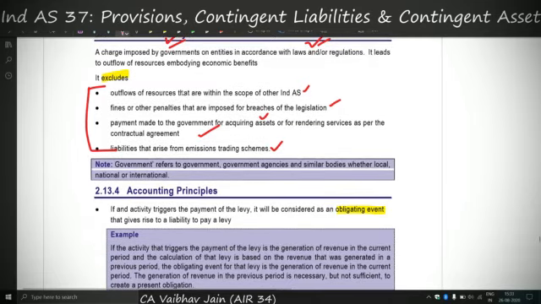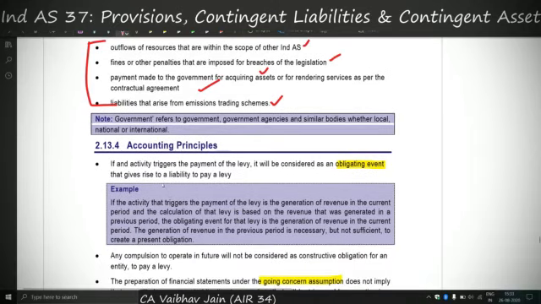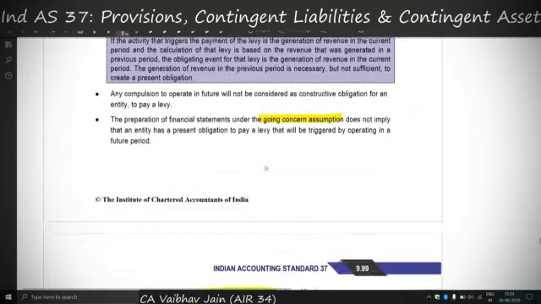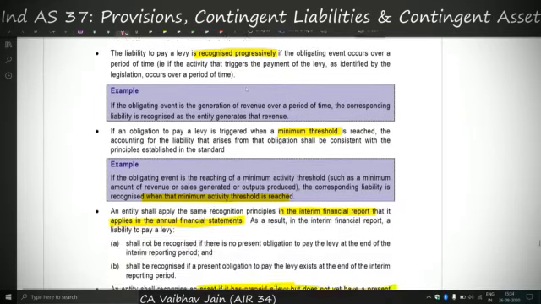Now why are we studying levy? Because if any activity triggers the payment of levy, it will be considered as an obligating event. So if it is considered as an obligating event, it might give rise to a liability to pay levy, and therefore we might have to recognize a provision for the same.